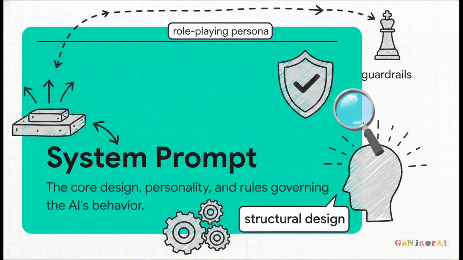Now, this isn't just some simple question you ask in AI. No, it is the core structural design, the personality, and the rule set assigned to govern the AI's behavior. It's like giving the agent its foundational instructions, its operational guardrails, and even its role-playing persona. Let me tell you, a high-quality system prompt is the absolute bedrock of a stable AI agent.